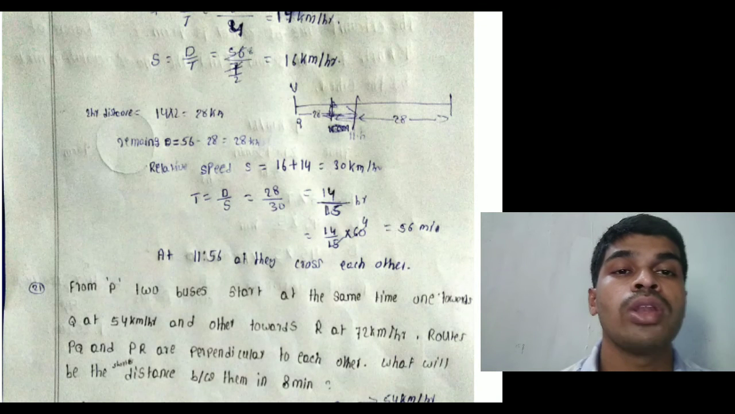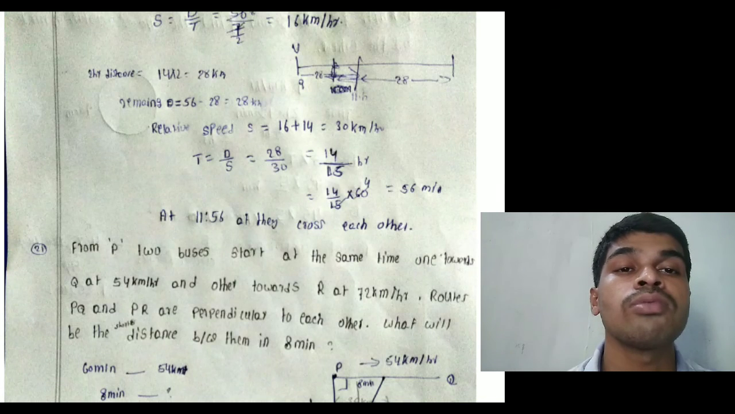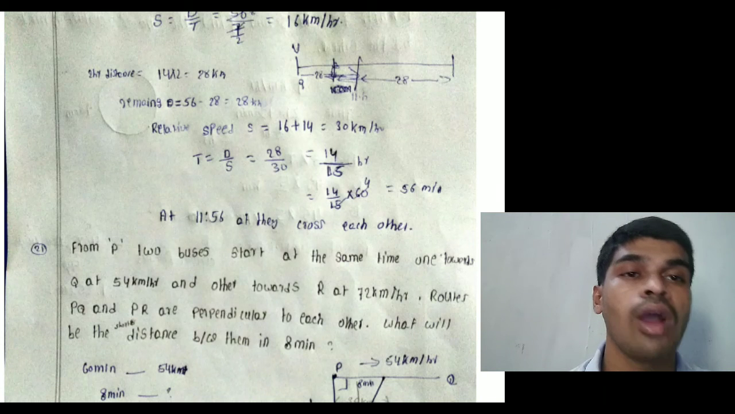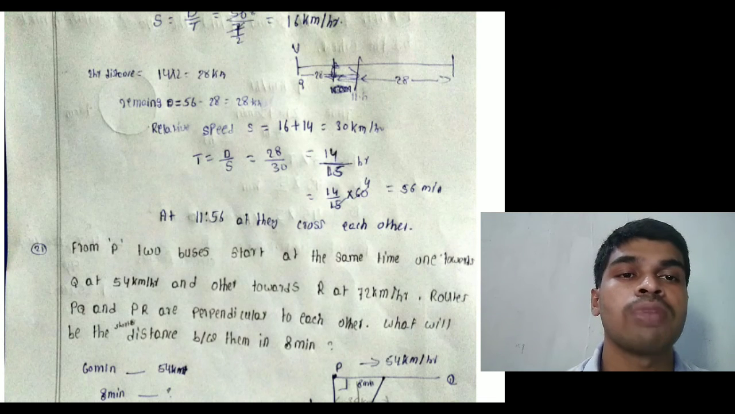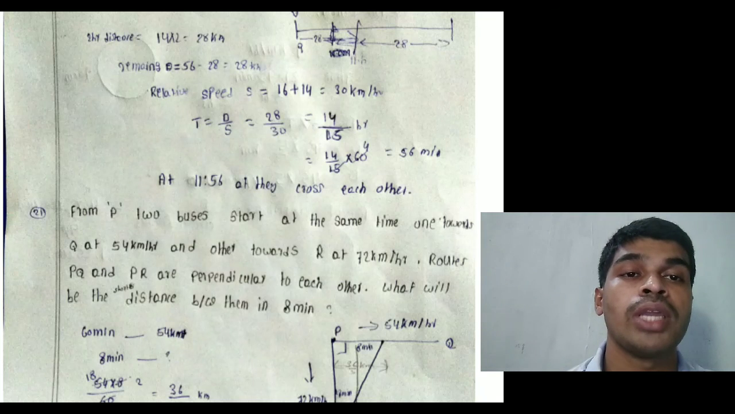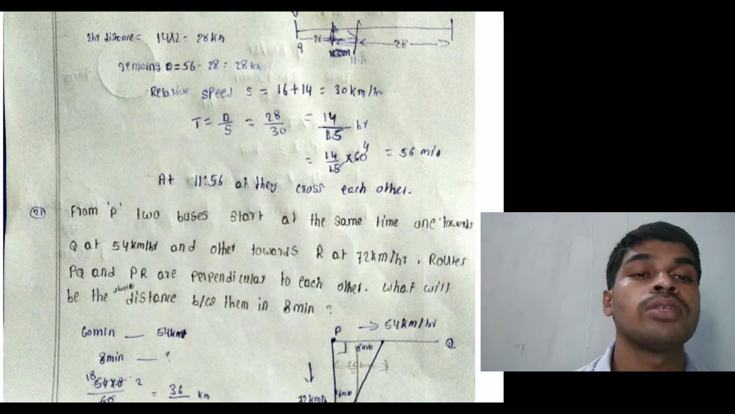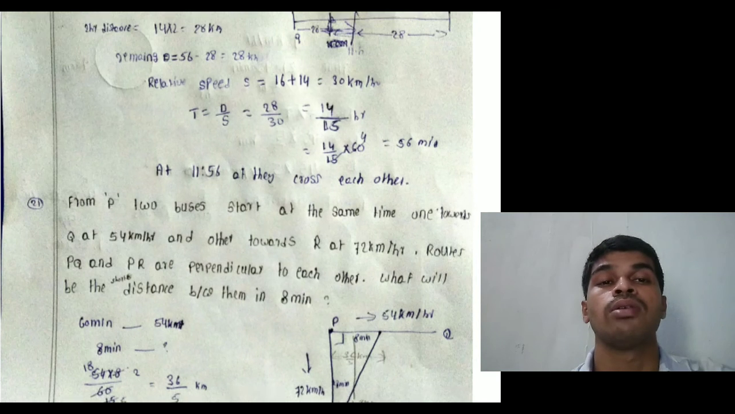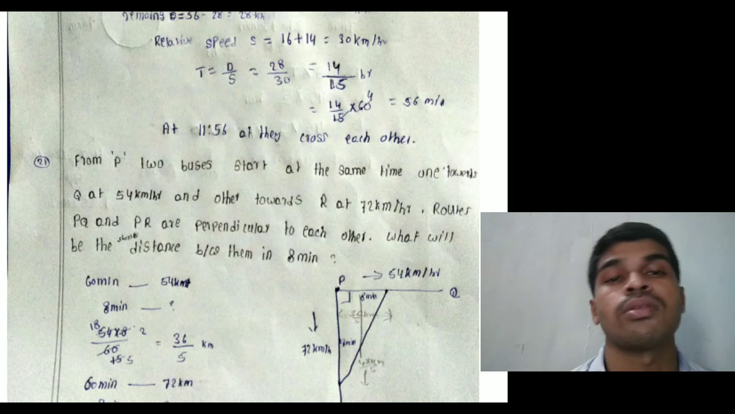That means 2 into 14, that equals 28, and the remaining distance is 56 minus 28, that equals 28 kilometers. Relative speed: the two trains are running in opposite directions, so the speeds are added, S1 plus S2, 16 plus 14, that equals 30 km per hour. Time equals distance by speed, that equals 28 by 30, that equals 14 by 15 hours. Then convert to minutes: 14 by 15 into 60, that equals 56 minutes. So the two trains meet each other at 11:56.